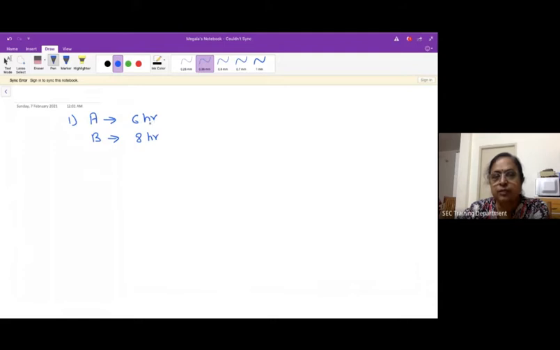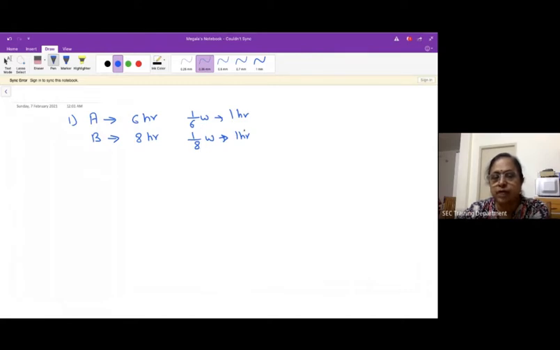So A, who can complete the work in 6 hours, can complete 1/6 part of the work in 1 hour. Every 1 hour he does 1/6 part of the work, so in 6 hours, 1/6 plus 1/6 done 6 times is 6/6, which is the entire work. In the same way, B can complete 1/8 part of the work in 1 hour. So this becomes the rate for a standard time of 1 hour: the work done by A and the work done by B.